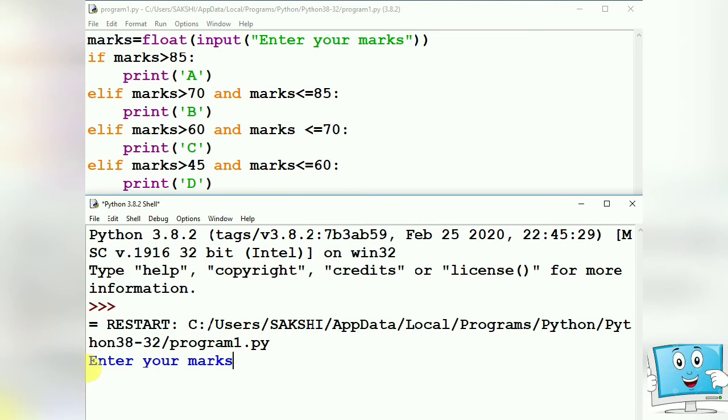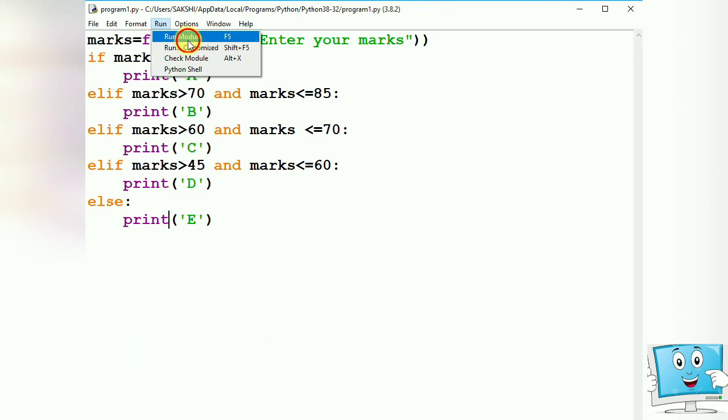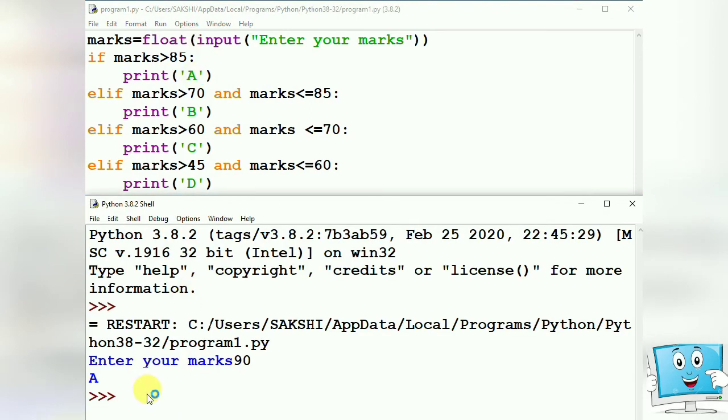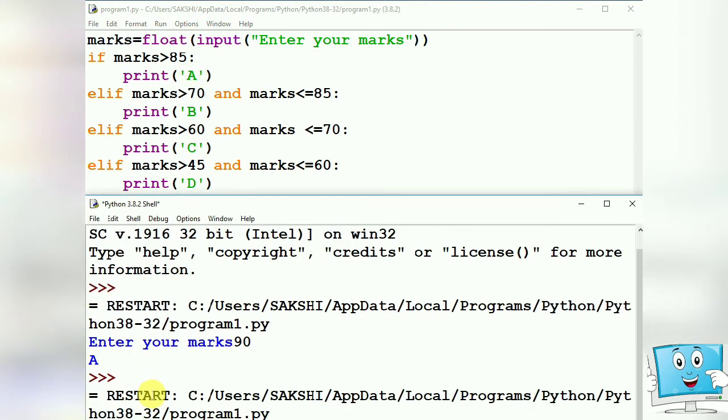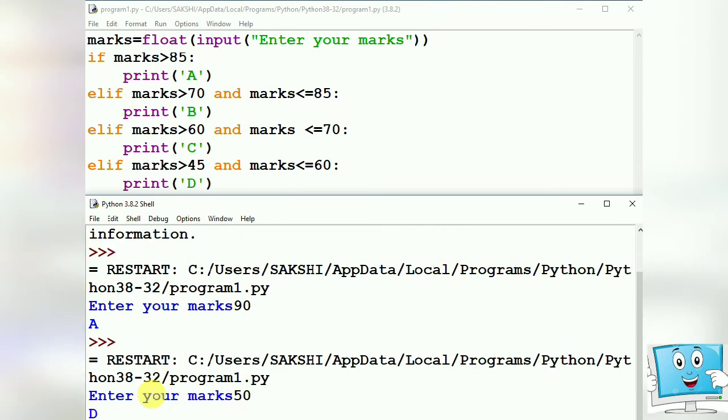So it says enter your marks. Let us enter the marks as 90. So it is giving us the grade as A. If we run it once again and give some other value, then let us check the output here. It says enter your marks. Then let us give the value like suppose 50. So the answer is D. How is it D? Because it is lying in the range of 45 to 60.